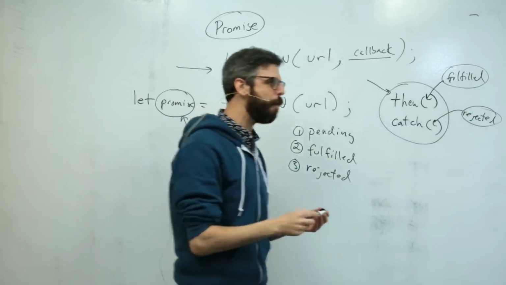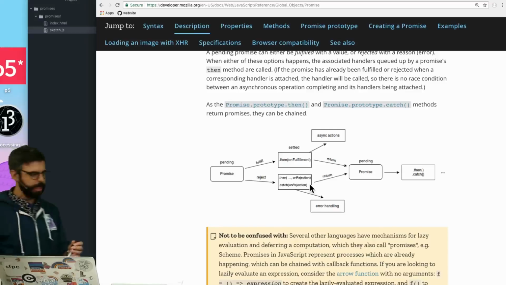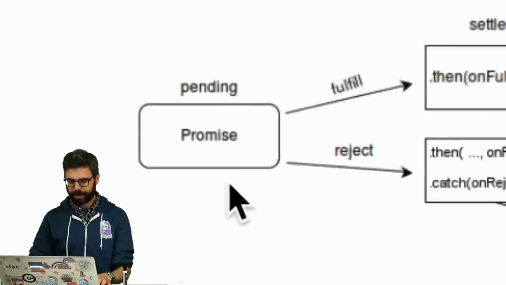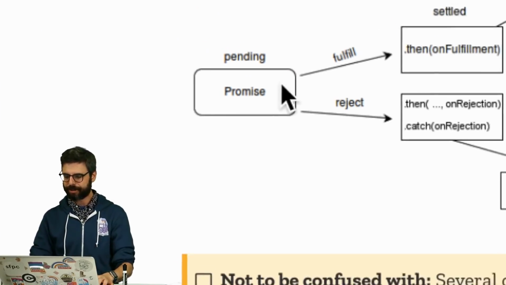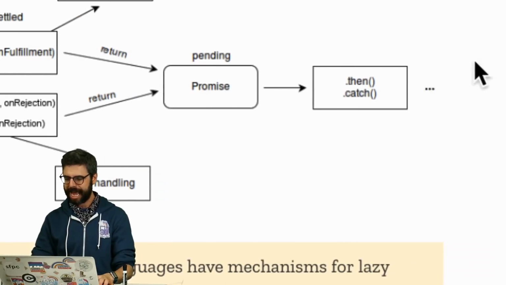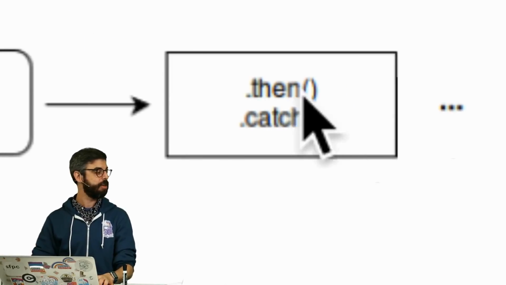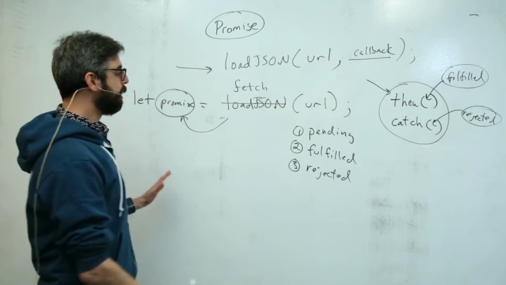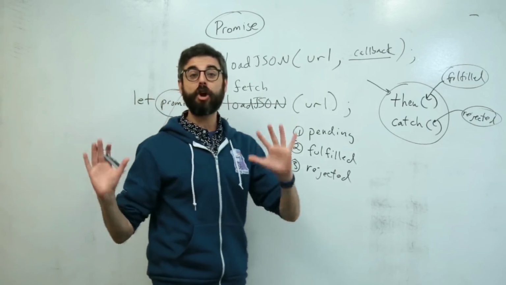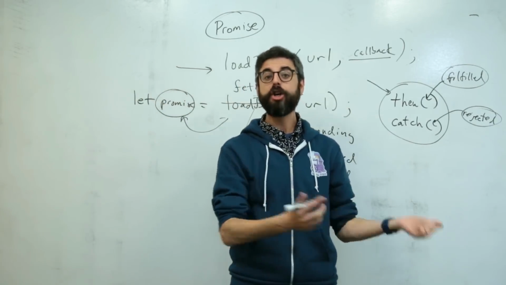And if we go to the Mozilla JavaScript documentation page, there's a nice diagram. So this idea of a promise, it's pending, and you can see all this stuff that happens, but in the end, there's just a then or a catch. So this is the basic idea. So what I'm going to do now is I'm going to start to rewrite that code using promises.